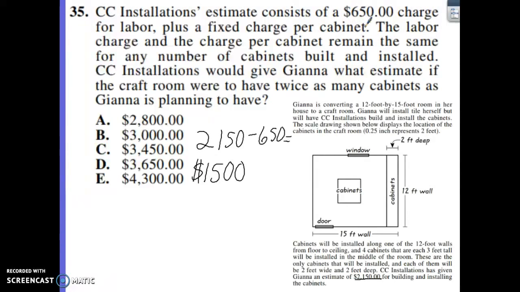Now here's the tricky part. We've got to figure out cost per cabinet. We had 4 cabinets here in the center, because remember we figured out from the last problem that's 2 by 2 over here, so there's going to be 2 cabinets tall and 2 cabinets deep. Then you've got to figure out your 12-foot wall. Again, they're 2 feet by 2 feet, so it's going to be 12 divided by 6. Sorry, that's actually going to be 12 divided by 2.